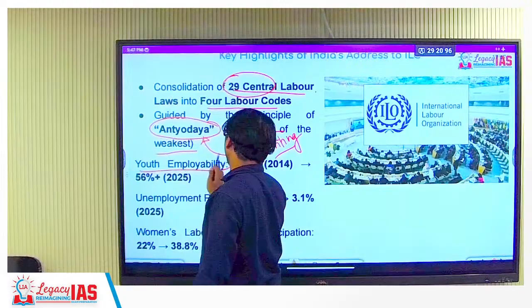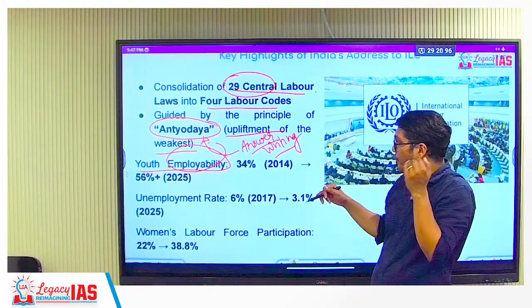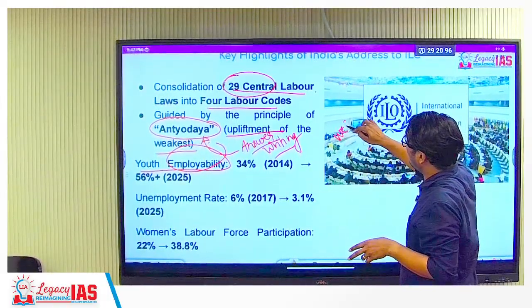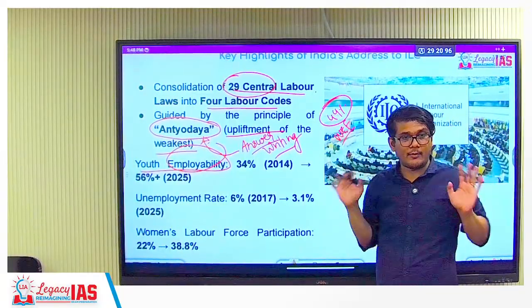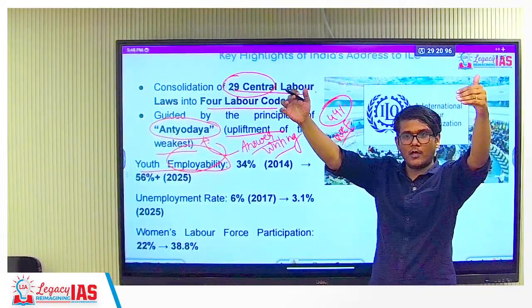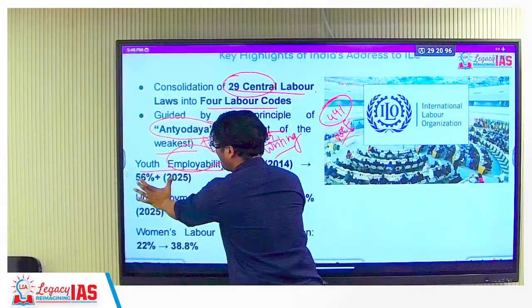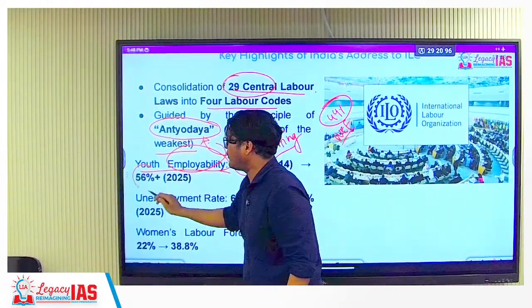It talked about employability of India increasing. You know, there is a different way to look at it actually. A few months back, the World Economic Forum report said that 49% of Indian youth is unemployable, which is a huge number. But if you want to showcase the same thing positively, you can showcase the same thing positive or negative. You can say youth employability improved from 34% to 56%.